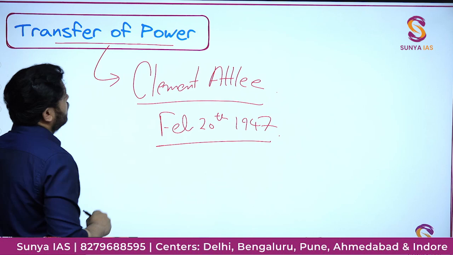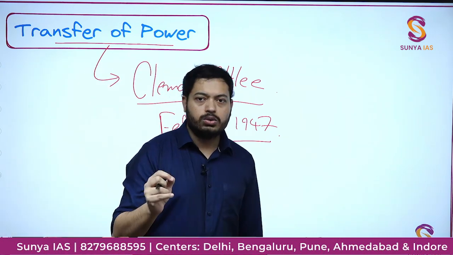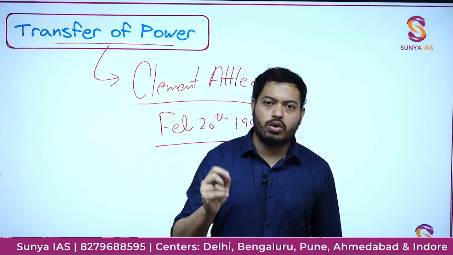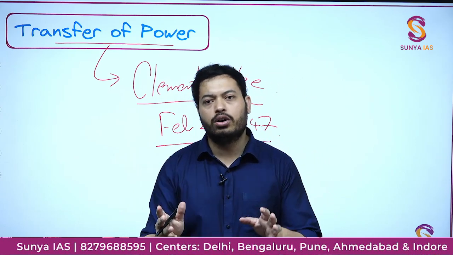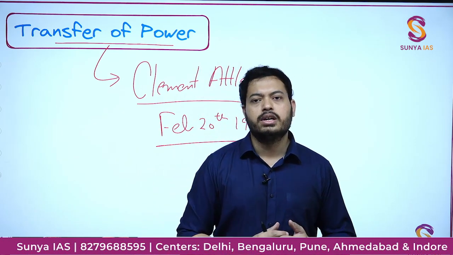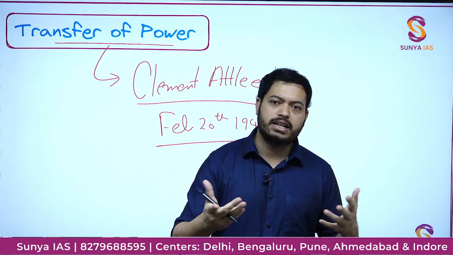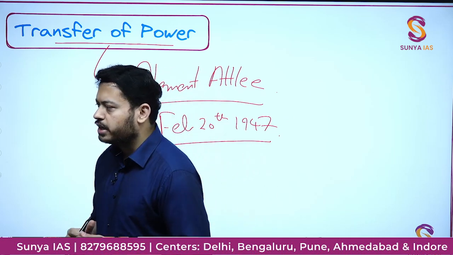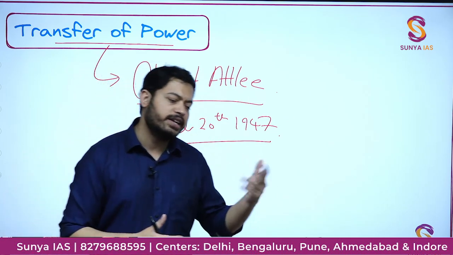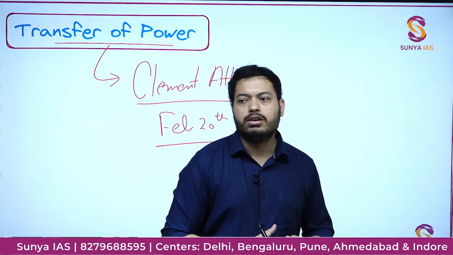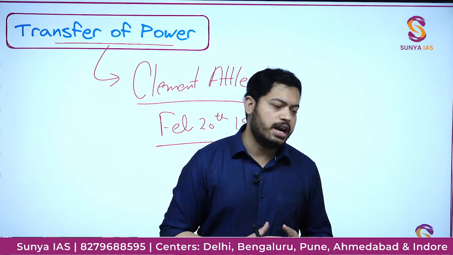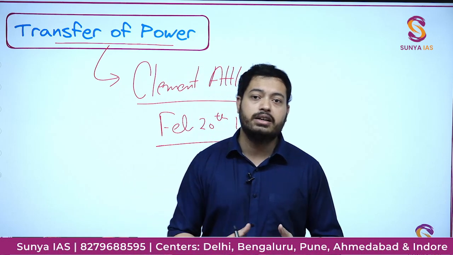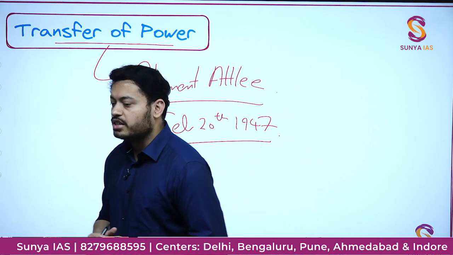Now, although transfer of power was something which was already in use among the liberal lobby, among the Labour leadership in Britain from the late 1930s itself. It is very famous that Clement Attlee and Stafford Cripps, Labour Party leaders, when in 1939 they met V.K. Krishna Menon and Jawaharlal Nehru, they told them this idea that whenever the Labour Party will come to power, they will transfer the power.